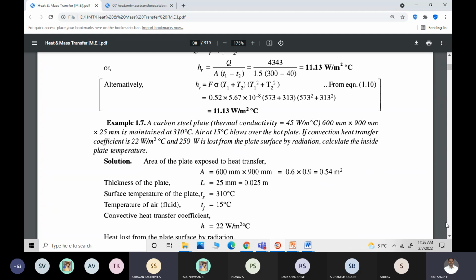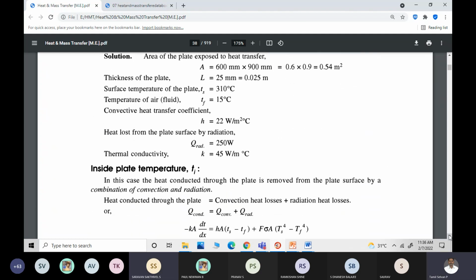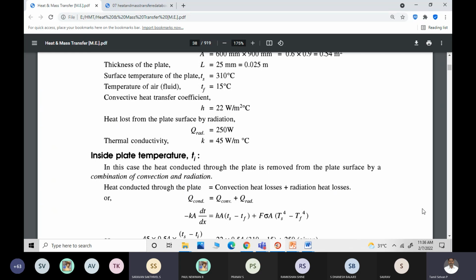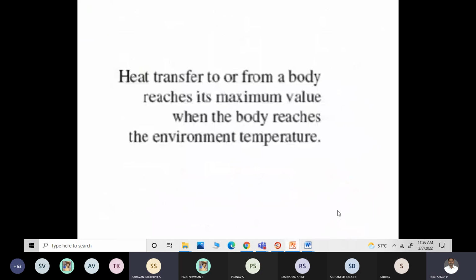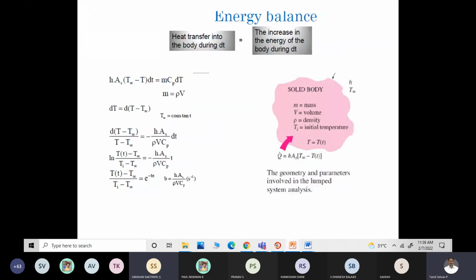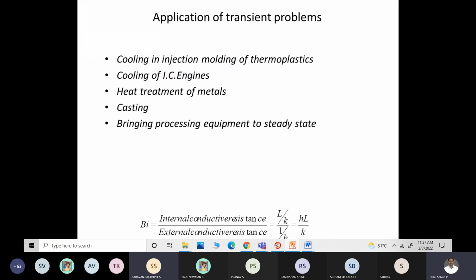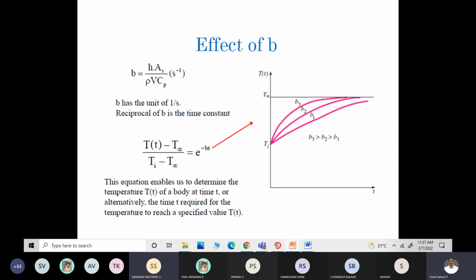Okay. And finally, there is one more problem where you have Q conducted, which is equal to Q convected plus Q radiated. So that is the heat energy conducted by the solid is given to the surrounding fluid, and due to the temperature difference between the fluid and the solid, you will have radiation loss. Okay, you will have convection heat loss, you will have radiation heat loss. So this gives you the energy balance. So even here also, what is the very first step which we did in this problem?